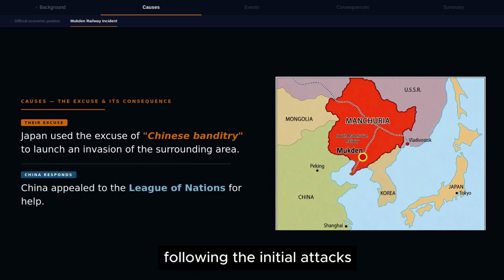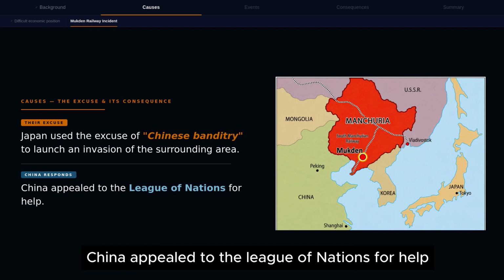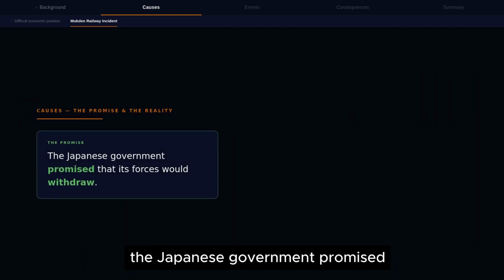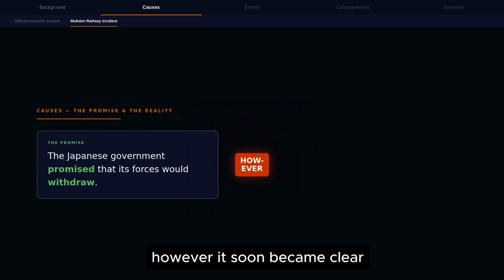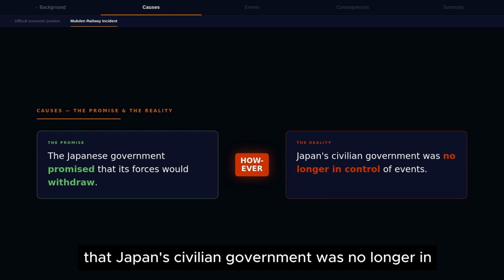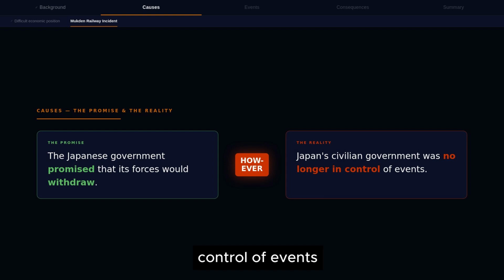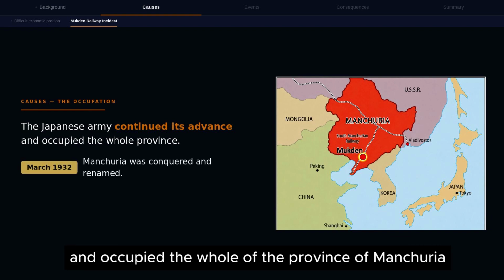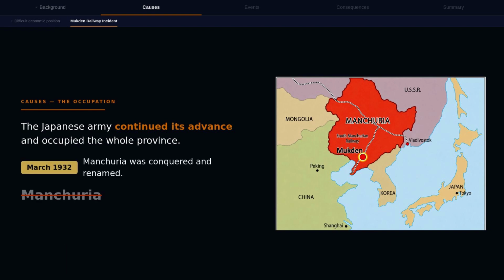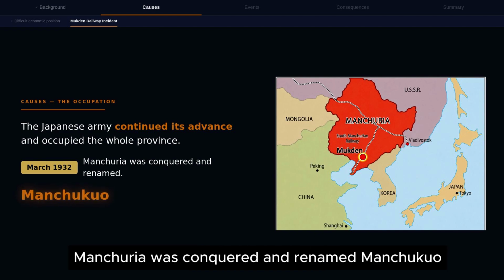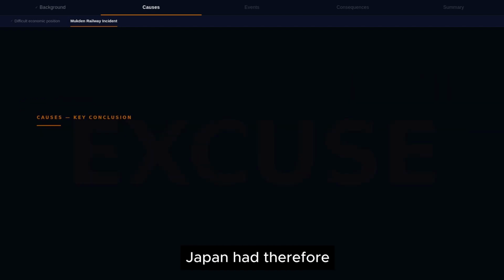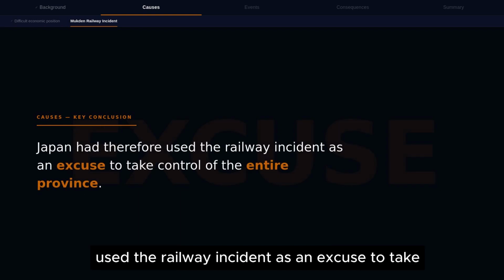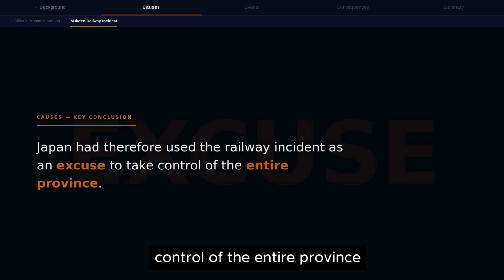Following the initial attacks, China appealed to the League of Nations for help. The Japanese government promised that its forces would withdraw. However, it soon became clear that Japan's civilian government was no longer in control of events. The Japanese army continued its advance and occupied the whole of the province of Manchuria. In March 1932, Manchuria was conquered and renamed Manchukuo. Japan had therefore used the railway incident as an excuse to take control of the entire province.